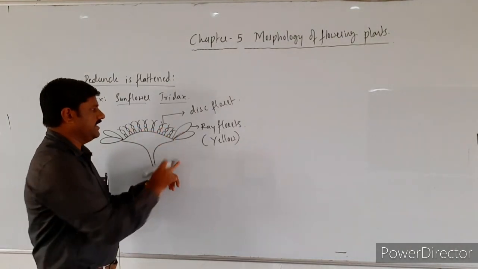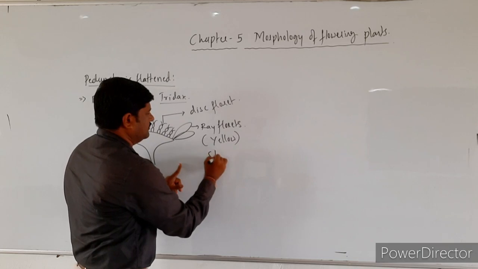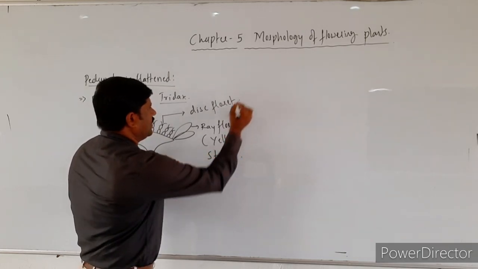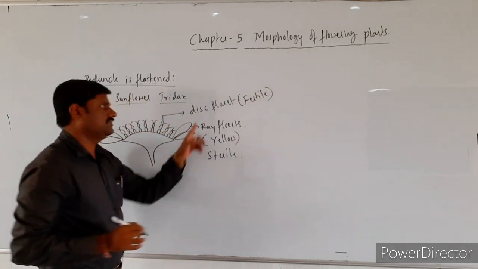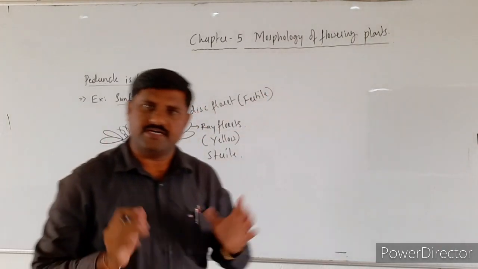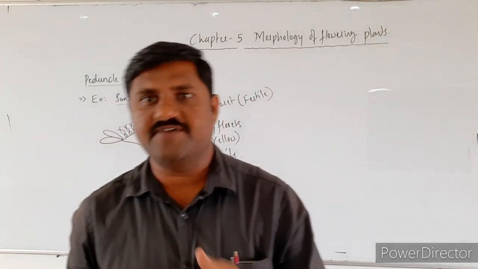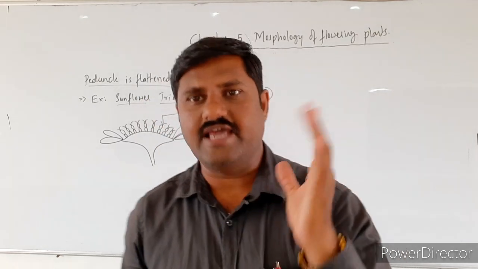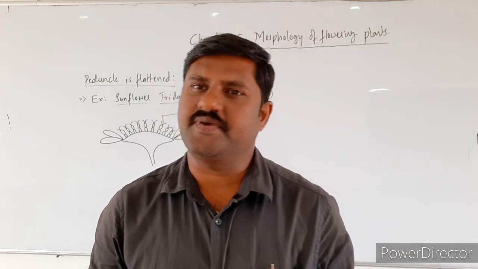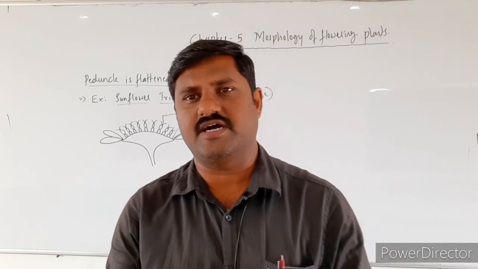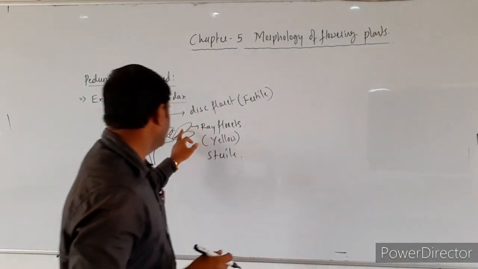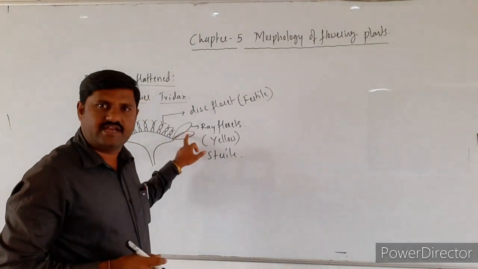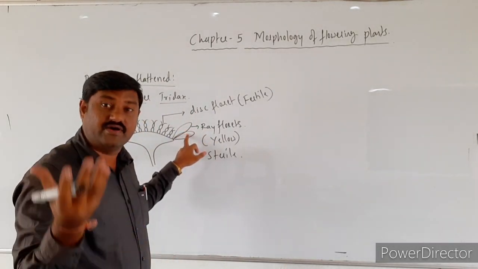Here these are sterile in nature, and these are fertile in nature. Disc florets are fertile in nature and ray florets are sterile in nature. They do not participate in reproduction. Why? Because the reproductive organs are absent in ray florets. They are yellow in color.